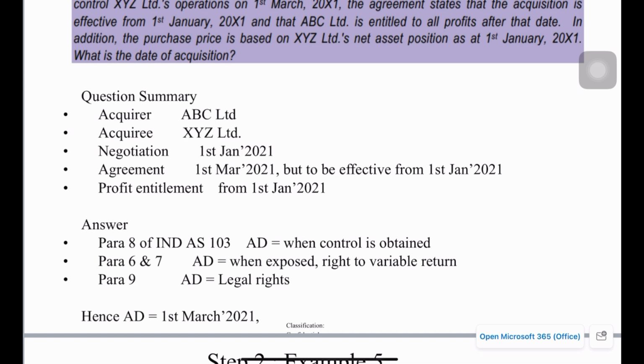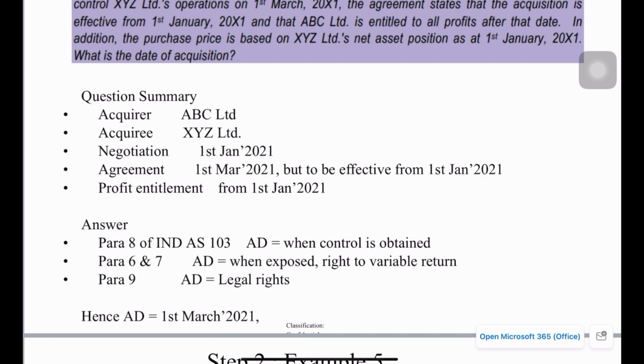In this case the agreement was entered into on 1st March 2021, so that should be the acquisition date, even though the agreement has a clause stating that it can have retrospective effect from 1st Jan 2021. On 1st Jan 2021 per se there is no binding agreement and no control has been transferred.